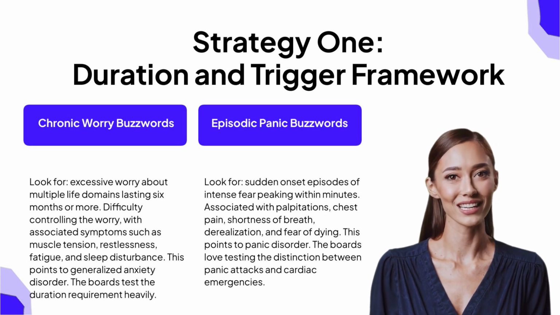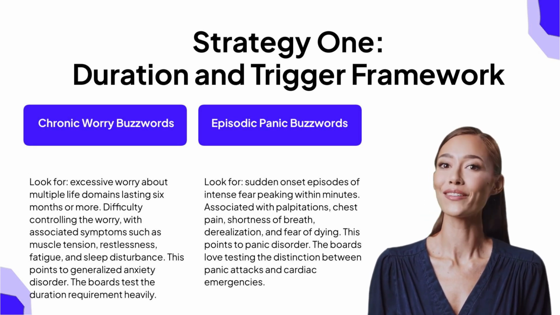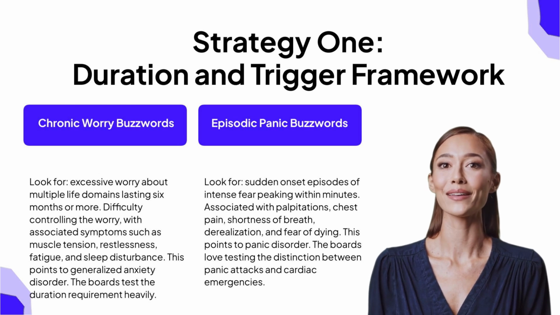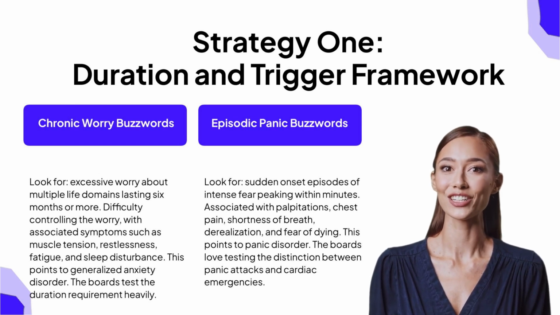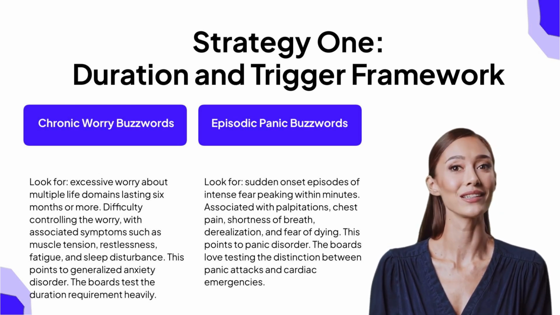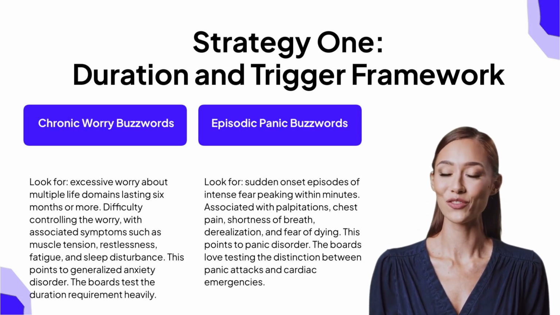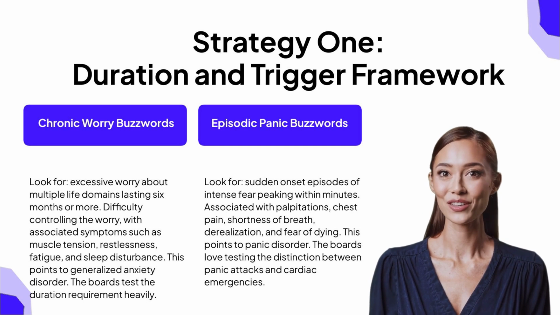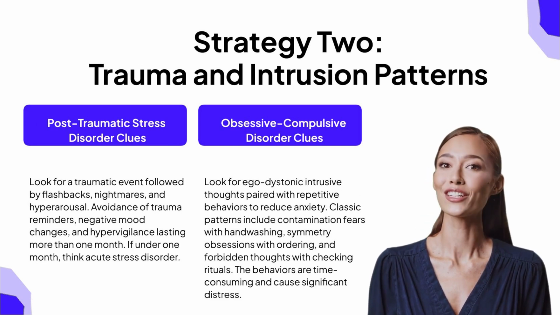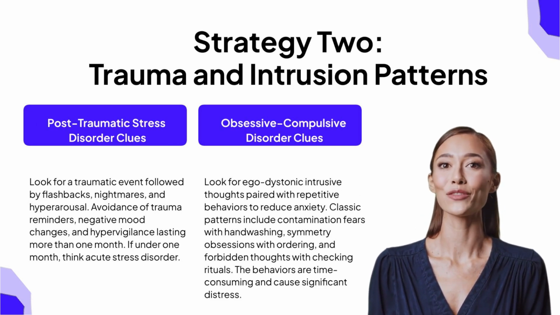For episodic panic, look for sudden onset episodes of intense fear that peak within minutes. The classic presentation includes palpitations, chest pain, shortness of breath, derealization, and fear of dying or losing control. This points to panic disorder. The boards love presenting these patients in the emergency department with a negative cardiac workup, so make this your first mental framework.